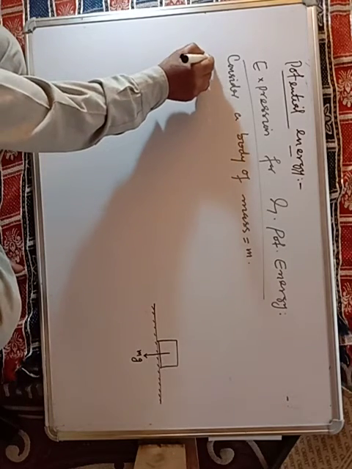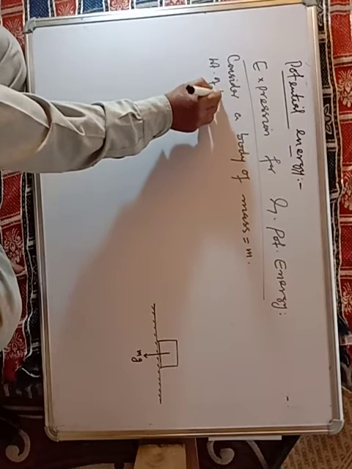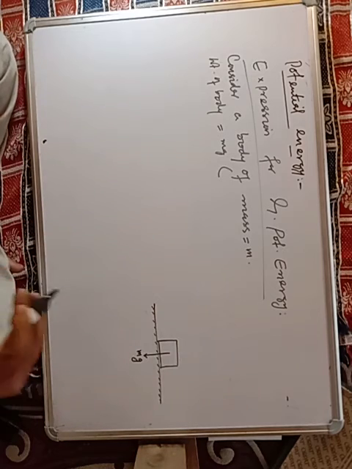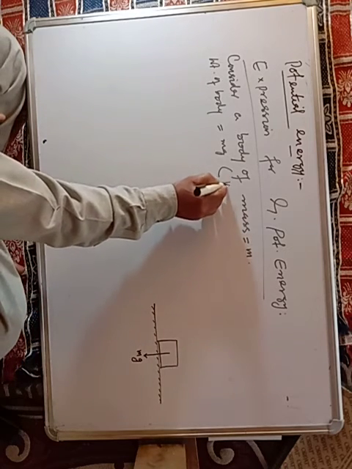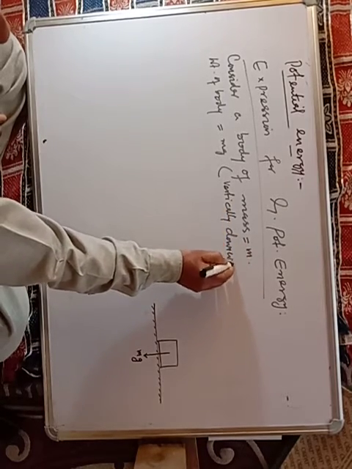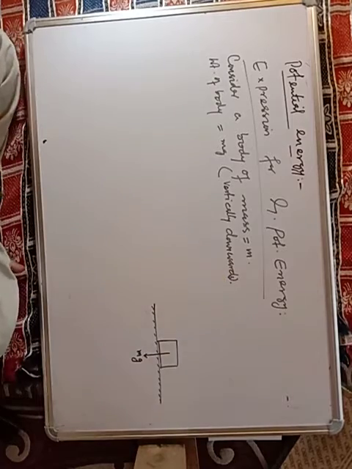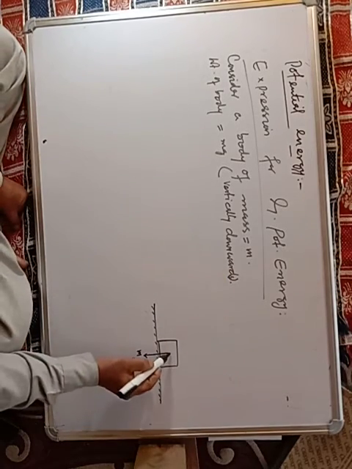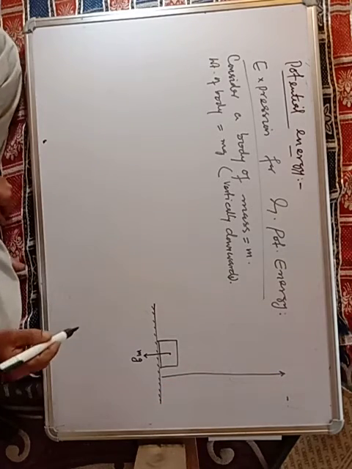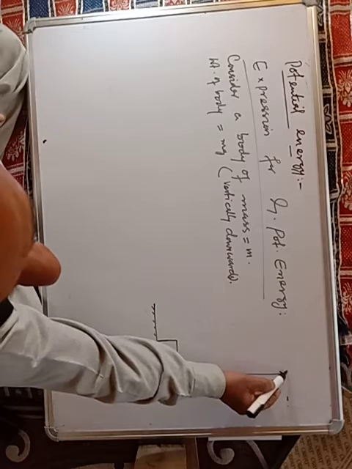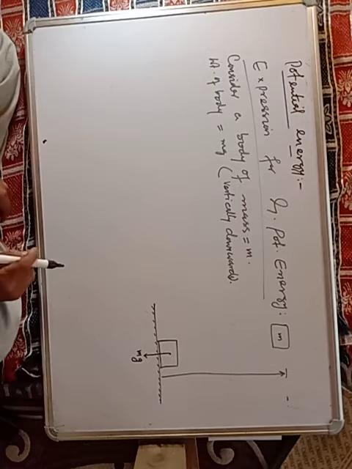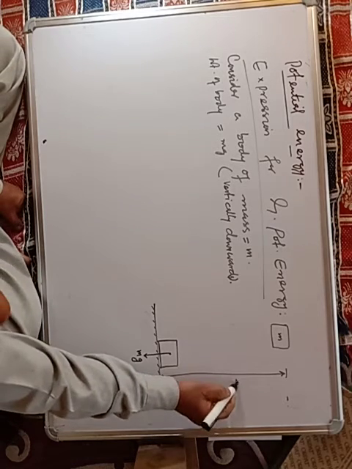Now weight of body is equal to mg, and you know it is vertically downwards. Now we are interested to raise the same body to a height of h above the surface of the earth.